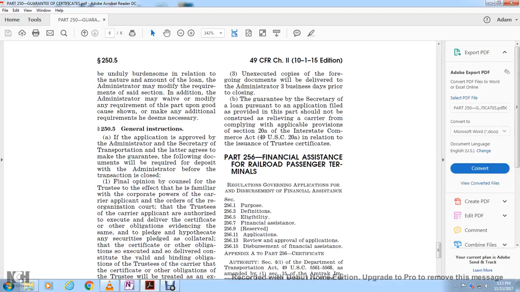The guarantee of the Secretary on the loan pursuant to the application filed should be part of, and received with, care for complying with the applicable provisions of section 20a of the Interstate Commerce Act, Title 49 United States Code 20a, in relation to the issuance of the trustees' certificates.